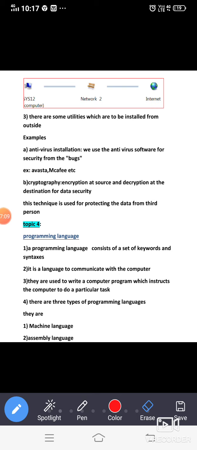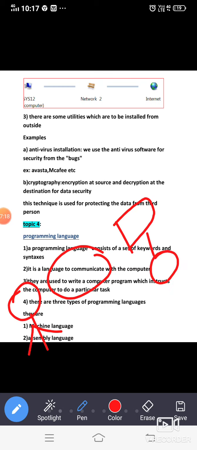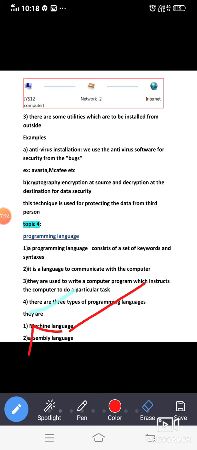Next one, it is a language to communicate with the computer. I already told you, it's a language to communicate with the computer. Between the human being and computer, there is a mediator, that is a programming language. Without programming language, a human being cannot interact with the computer system.